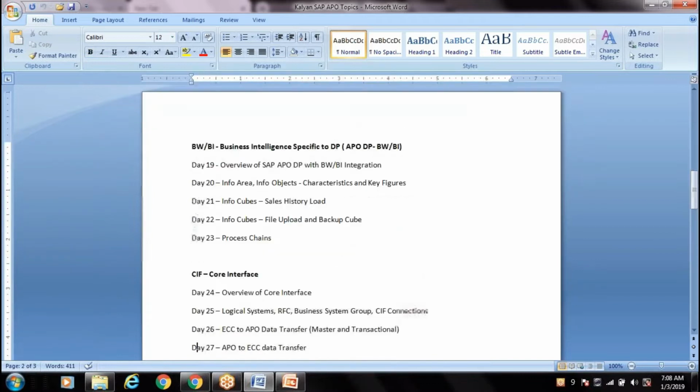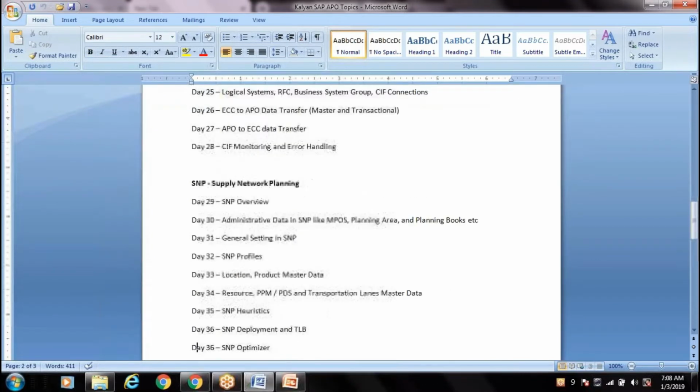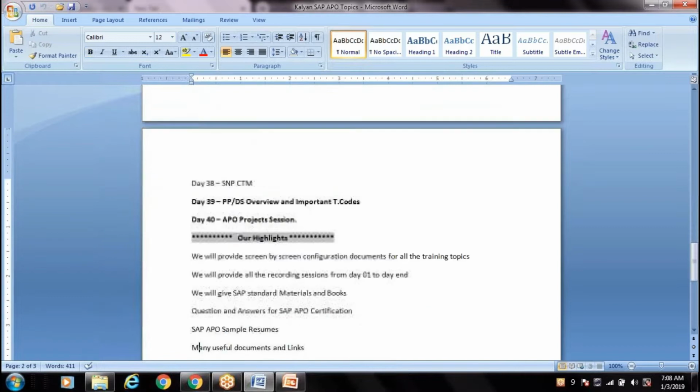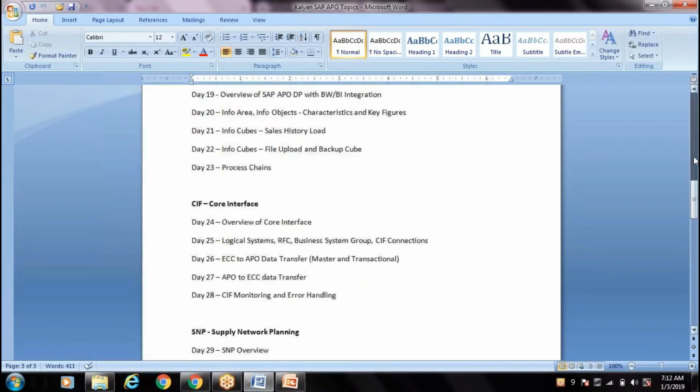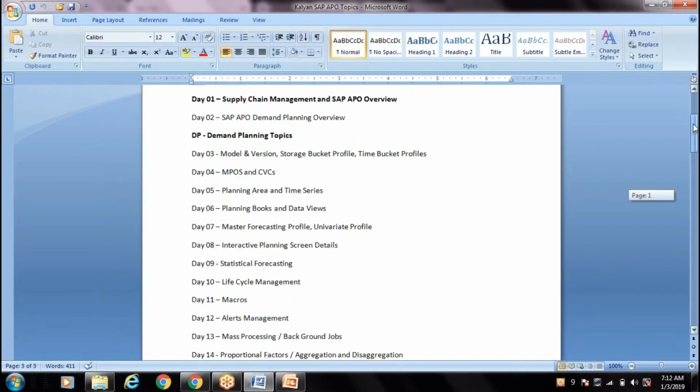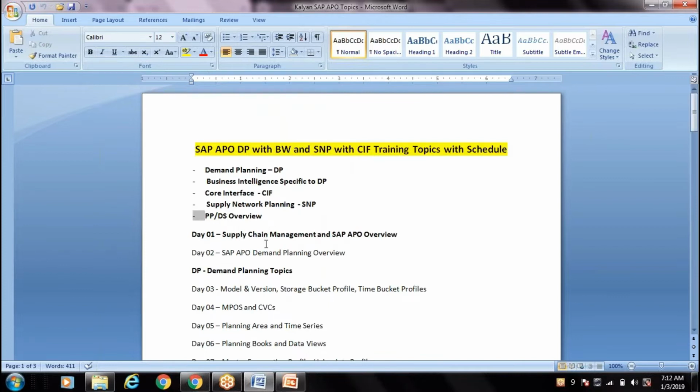So if you see all these topics, it is around 40. So total 40 hours training. So the first day we are going to take a session on what is the APO, because somebody will come from the APO background or somebody non-APO, non-SAP. So first to give an idea what exactly the APO is, that we are going to cover.